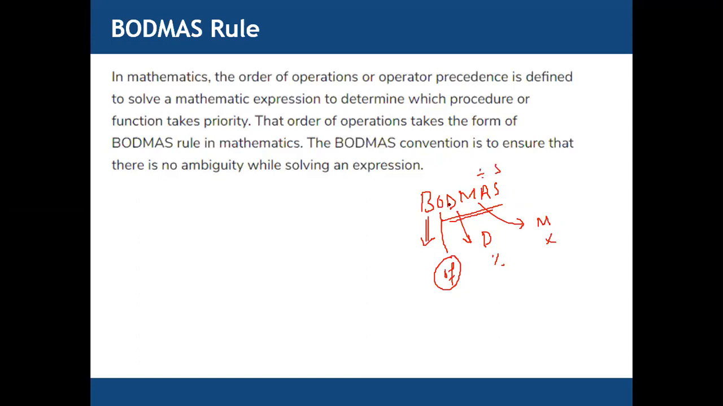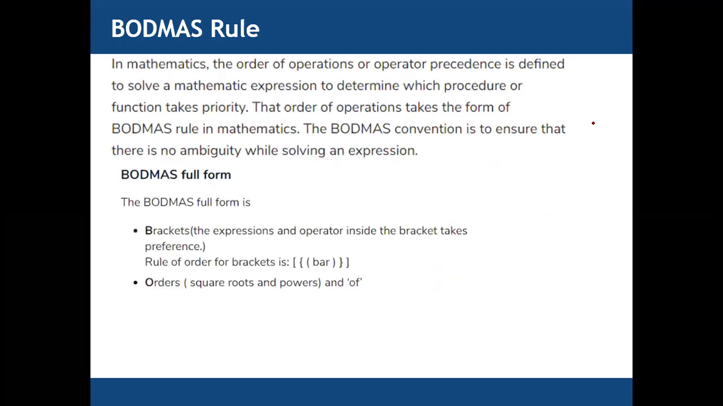So when we have all in one expression, first you need to simplify brackets, then you need to multiply. If we have the of symbol, this of is actually also for indices. This of is actually for exponent. So if there is any exponent, then you can simplify the exponent. Then division, multiplication.